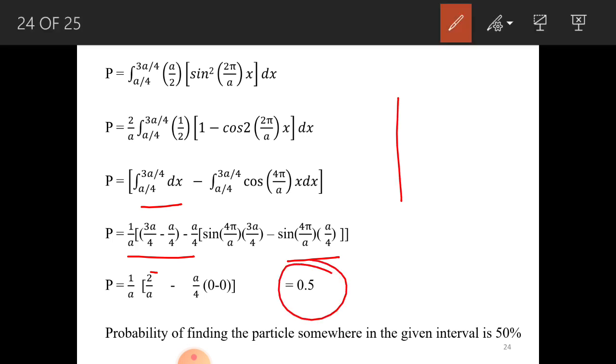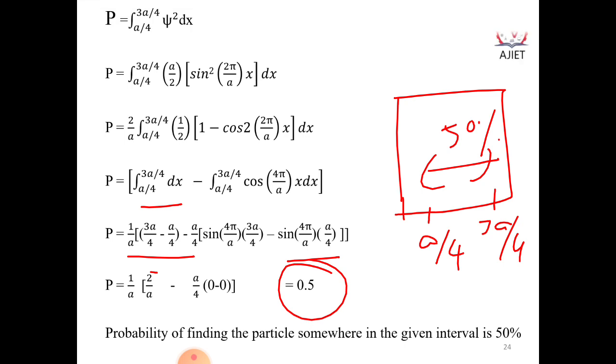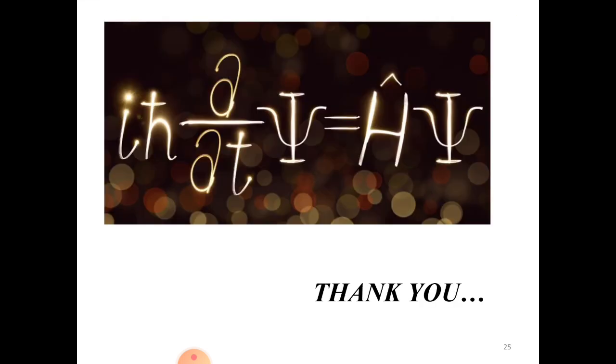As I discussed, the particle is present 100% inside the box, and specifically within the region A by 4 to 3A by 4, the particle presence is only 50%. There is a 50% chance of finding the particle there, and 50% the particle is outside this region, that is from 0 to A by 4, or 3A by 4 to A. This is how we can find the probability of finding the particle. This is a very important problem, so kindly go through it again. So this completes it. Thank you.